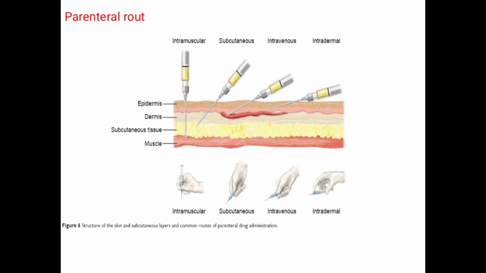Parenteral route means that the drug administration is away from the gastrointestinal tract. Para means away and enteron means the gut. So actually the parenteral route of drug administration means the administration of drug into the body by injections.